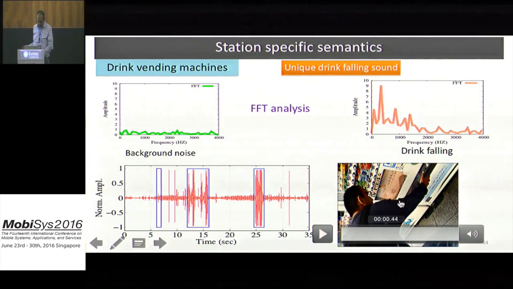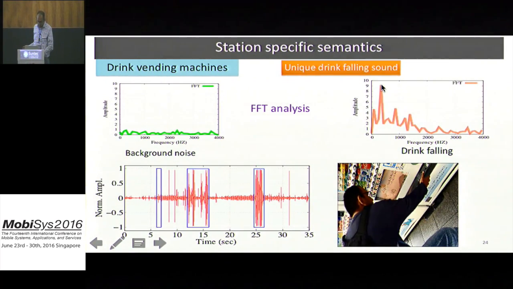In our Fourier transform analysis of this sound, we see that this sound forms a clear peak on the frequency spectrum at a certain frequency band. So we will leverage this peak in order to identify the drink vending machine.